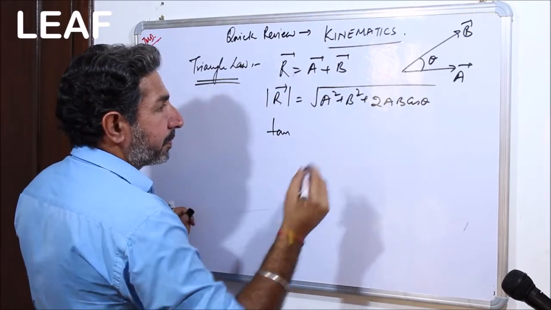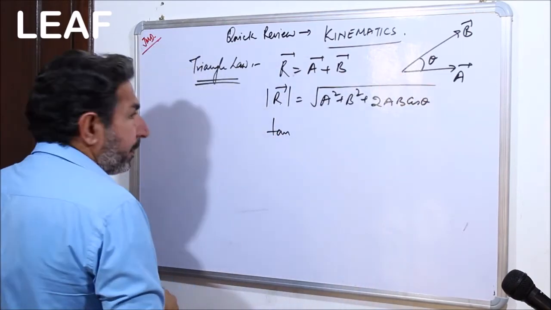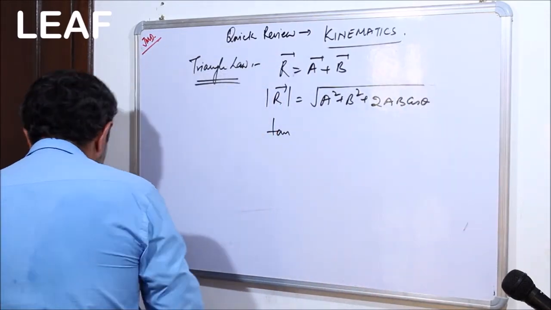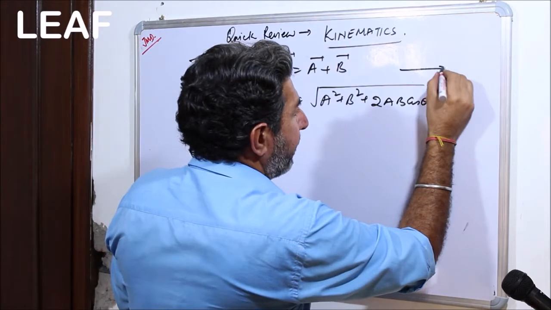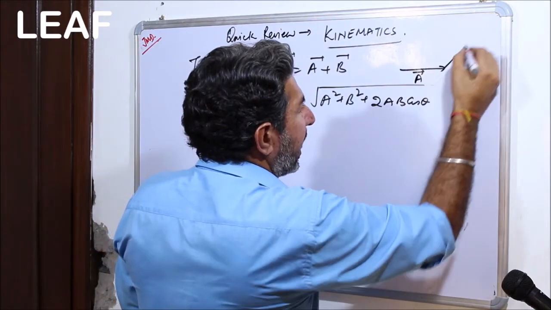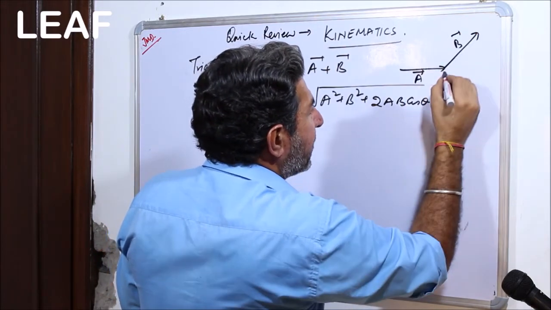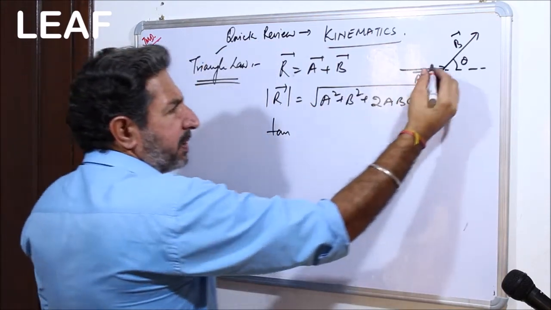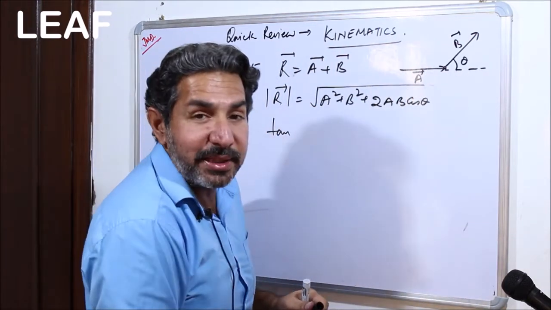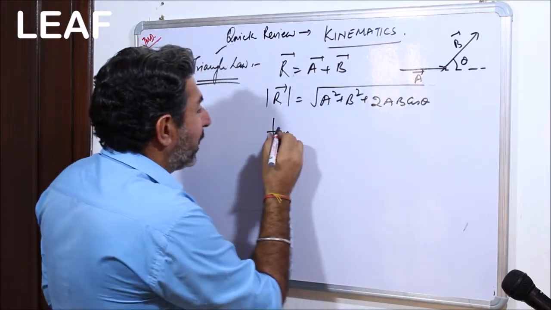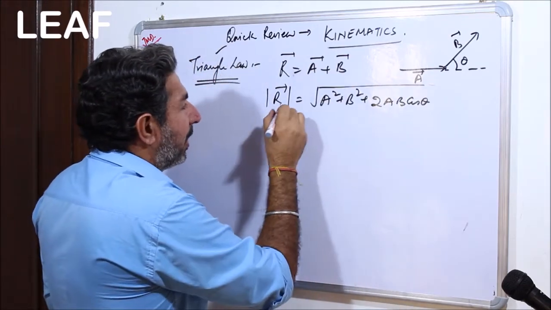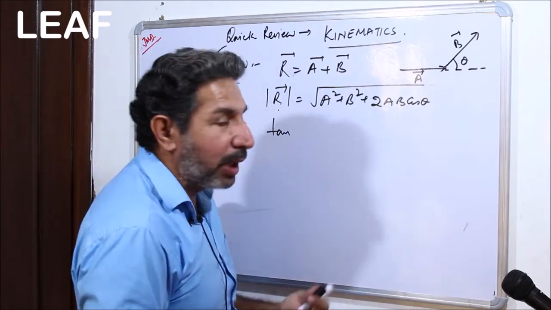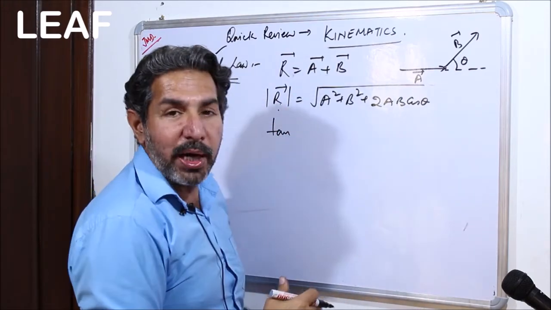Then, in fact, let me draw it like this to be on the clearer and better side. It is A and this is B and this angle is theta, because I am talking about the triangle law. So I must represent it in the same format as the triangle law is. Okay, so it is the magnitude R, which is A square plus B square plus 2AB cos theta, and square root.